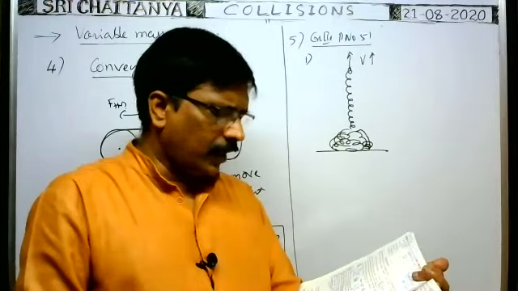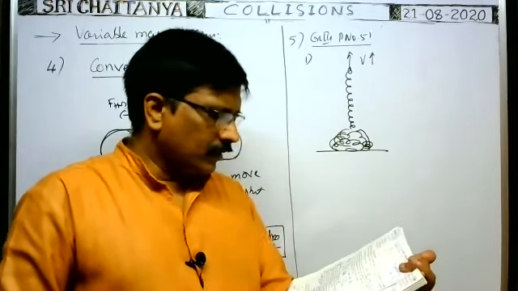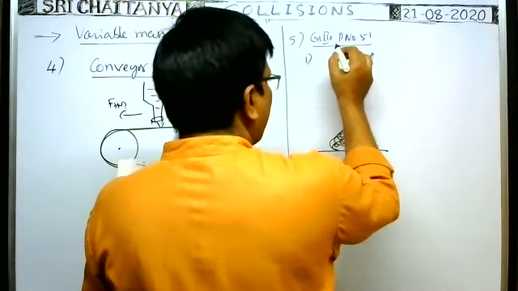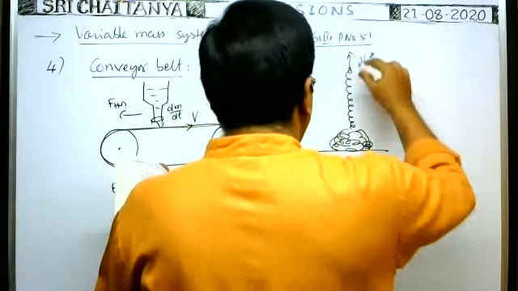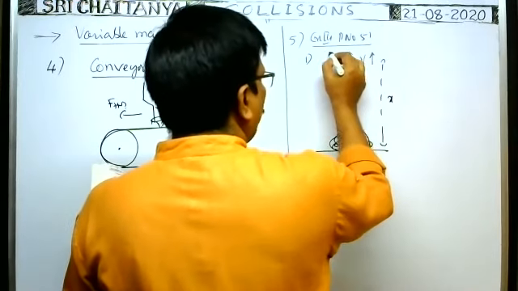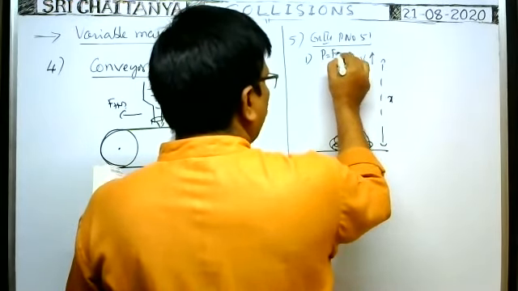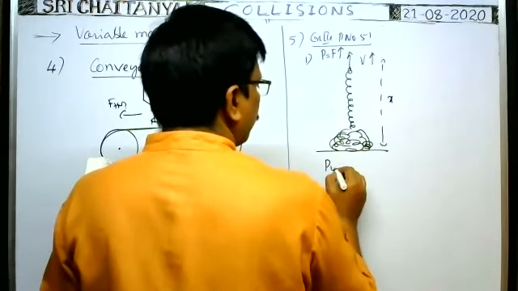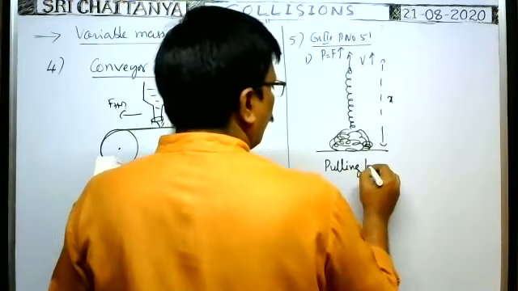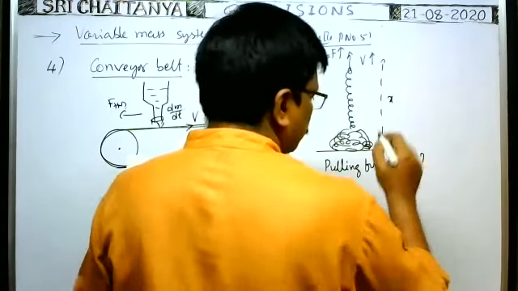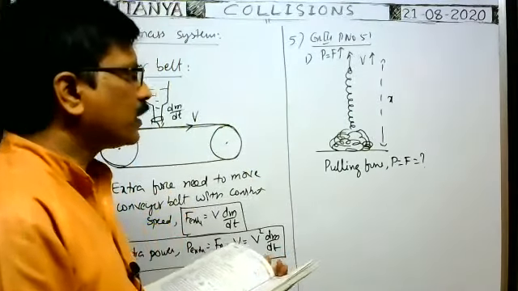In this case, what is the pulling force applied? What is the pulling force needed as a function of the length of the hanging chain? Say this length of the chain is x. Then the pulling force applied, P is equal to F upwards. That is equal to question mark. What is the pulling force F in the upward direction?